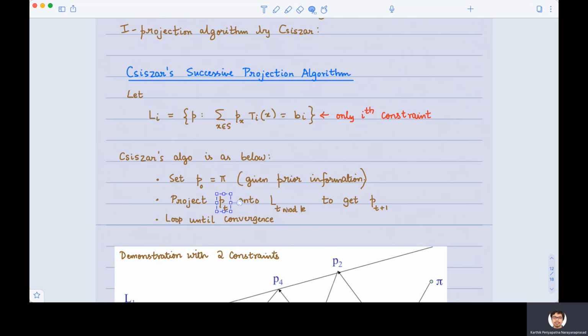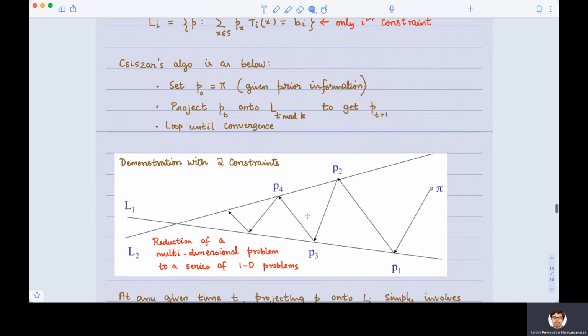For example, take P0, project it to L1, you get P1. Take P1, project it to L2, you get P2. Take P2, project it to L3, you get P3, and so on. If there are only 3, take P3, project it to L1 again. You just rotate back from L1 to Lk and back to L1. Okay, that is the t mod k here. So just keep on doing this iteratively and loop until convergence.